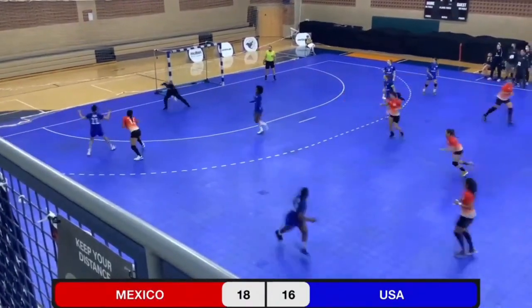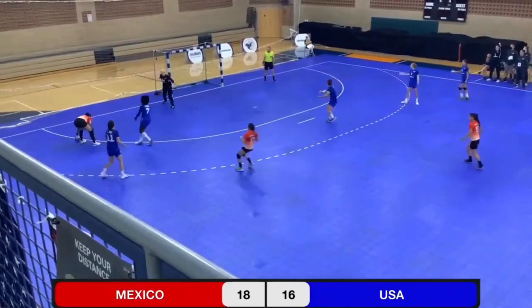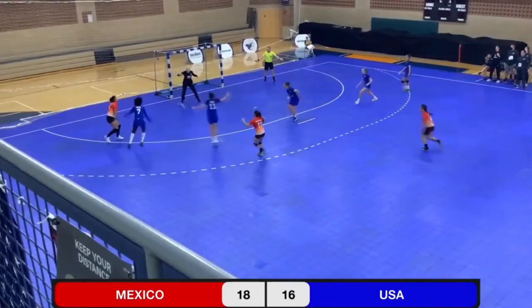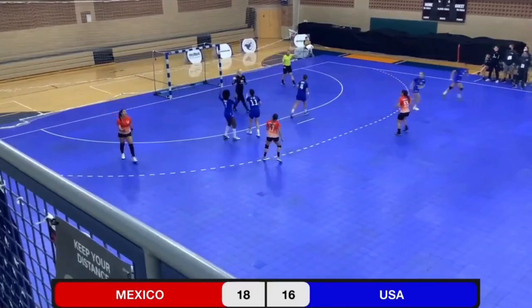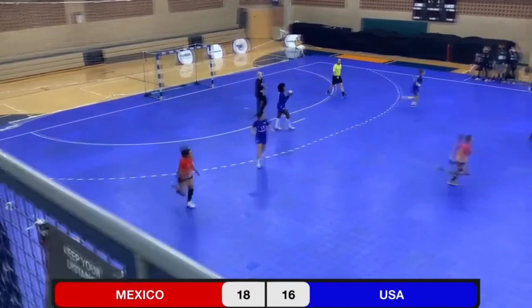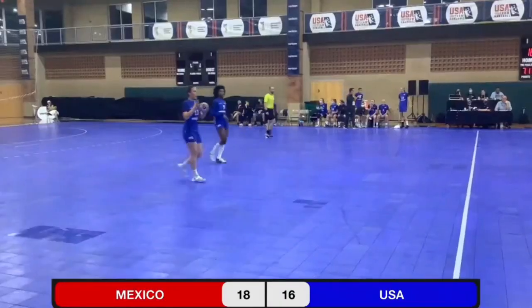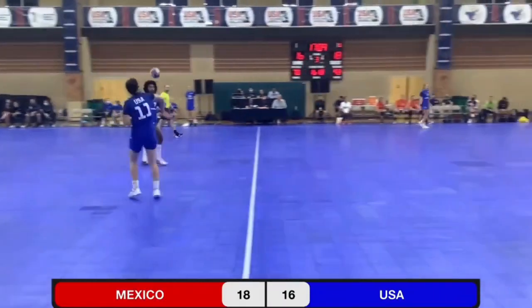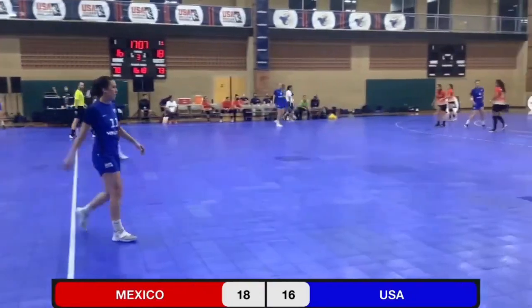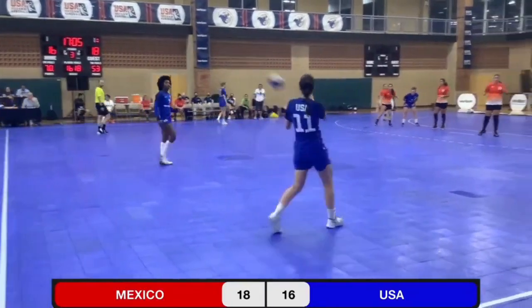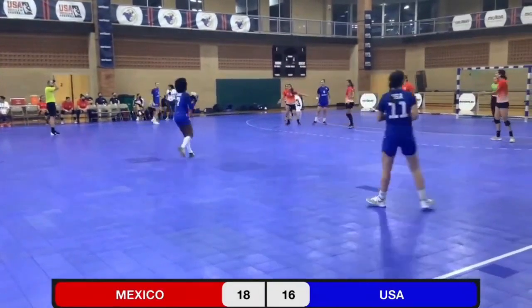Nice save by Mermo. An unusual sequence of events there as the ball just barely rolled out of the 6-meter line. It was barely bouncing, but Gallegos was able to work it out of the 6-meter and take a shot, but she could not finish it.